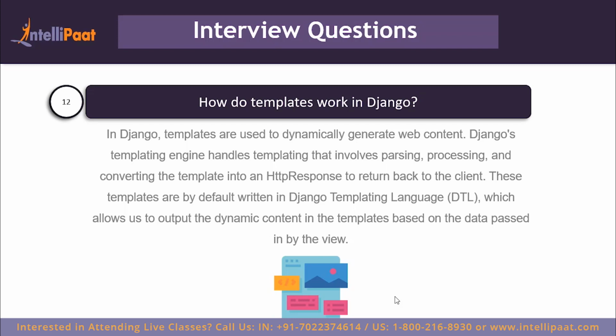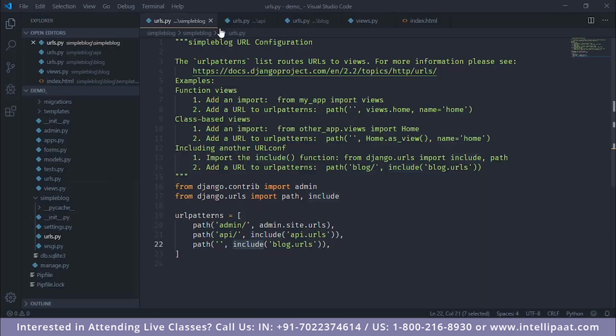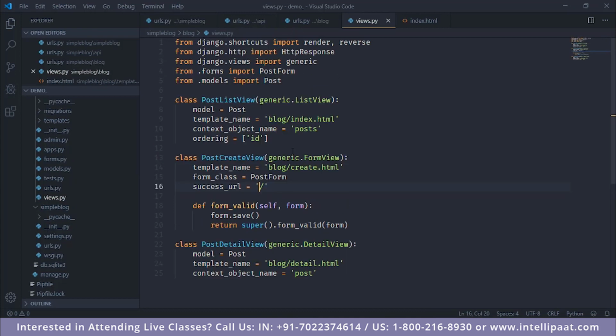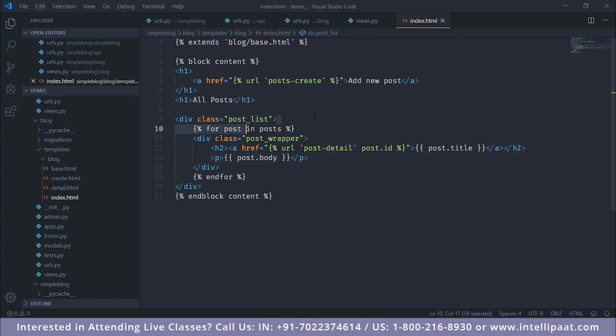Now, these templates will allow us to generate dynamic content based on the data we pass into the templates by the view. So, for example, in this application, in our view, we get the data from our post model. Then we send the data to the index template. As you can see, these are all static content. So for h1, closing h1, another h1, these are all static content, and anything that's wrapped in one or two curly braces, these are all Python's or Django's templating language constructs.